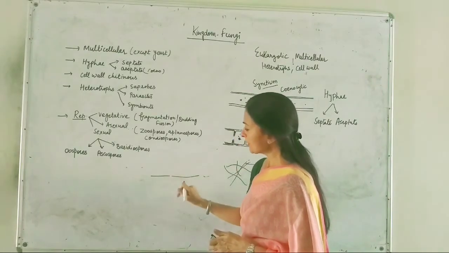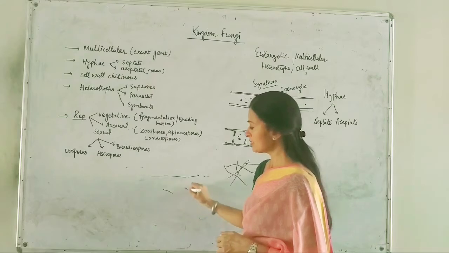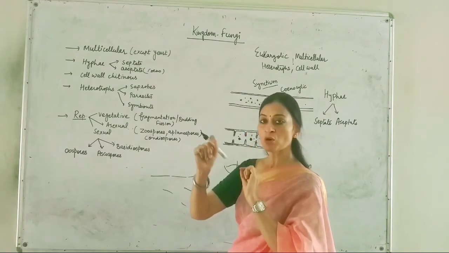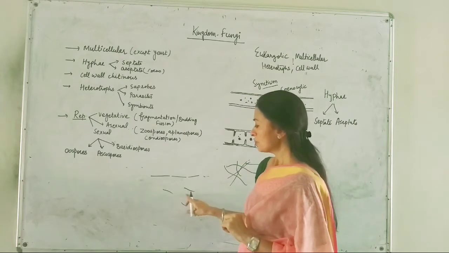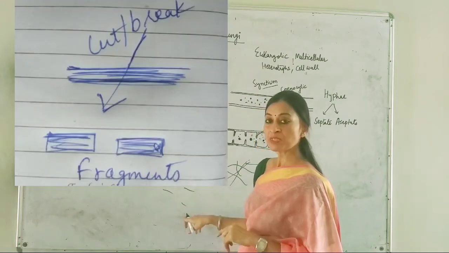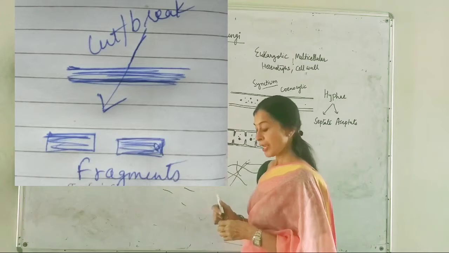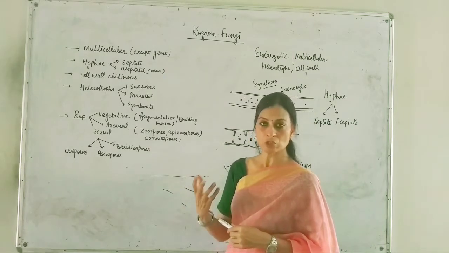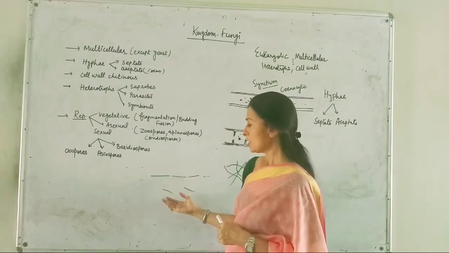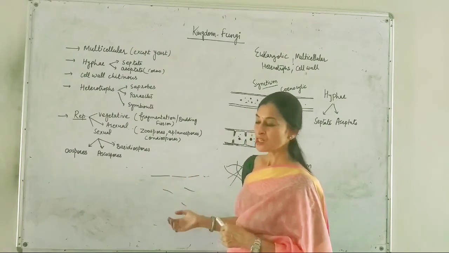If this long filament is broken by any mechanical shock, then all these fragments or pieces are going to behave as separate fungi or individual fungi. Okay, so this is the fragmentation process.